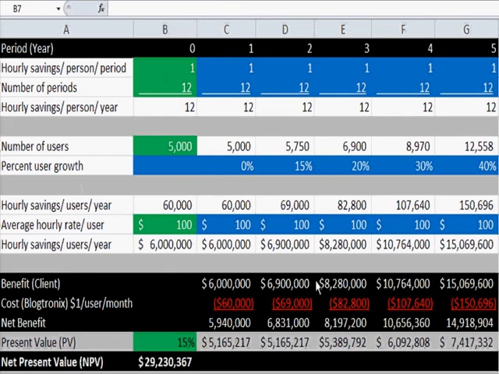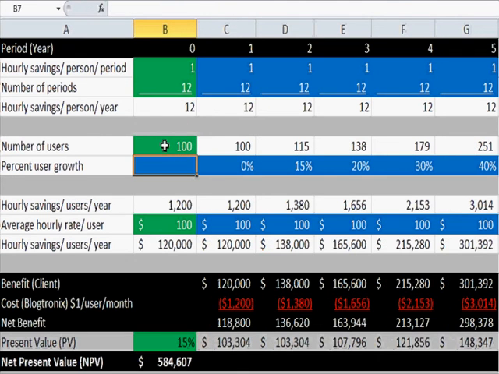This is a calculator, an Excel calculator. We've put some numbers here. Let's start with some smaller numbers to start the calculations, and then you'll see once we change the numbers how the numbers change and your savings really grow with the number of users.